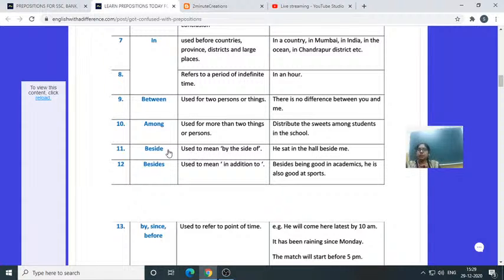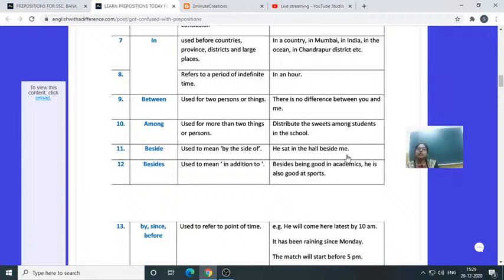Now beside. How to use beside and in which context? Beside is used to mean by the side of. How will you say this? He sat in the hall beside me. अगर आपके साइड में कोई बैठे तो what will you say? You can tell the same thing. He sat in the hall beside me.